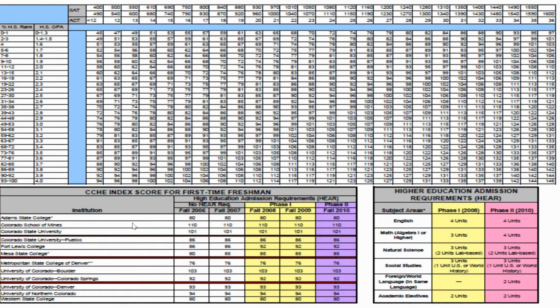And you look down here at colleges that are in Colorado. These aren't all of them, but these are some of them. Look at their scores in this last column. Now, this is a while back, but this is just an example. So if you wanted to go to Metro, you need an index score of 76. So let's go back up here. If you were in the college ready range of SAT at 970 to 1,000, and you wanted to get a score of at least 76 on the index, you come right down here. And so what does that mean for your GPA?